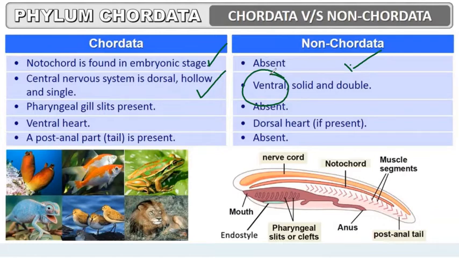In chordates, pharyngeal gill slits are present, whereas in non-chordates they are absent. In chordates, the heart is located on the ventral side, and in non-chordates, the heart, if present, is located on the dorsal side. All chordates show a post-anal part, that is a tail, whereas in non-chordates such a tail is absent.